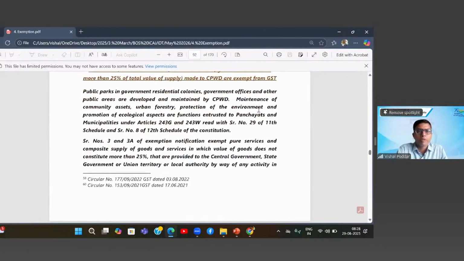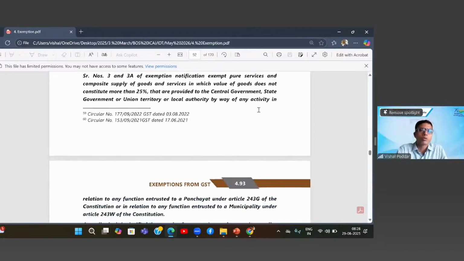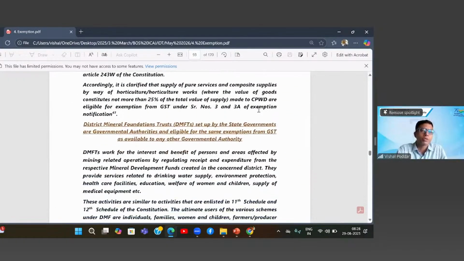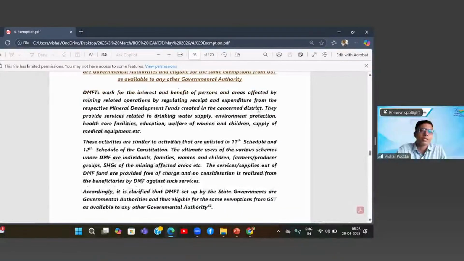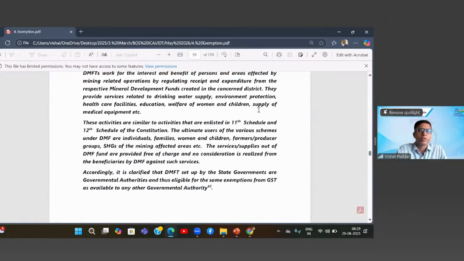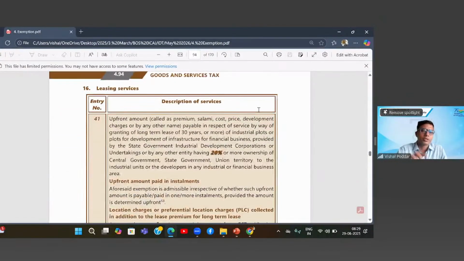Now see here, they have given an example of why that 25% was brought in. So what are those categories of services where this 25% will be used? Because in all these cases, there is some element of material that is being consumed in provision of these services. Hence, to cover that, this exemption is given.